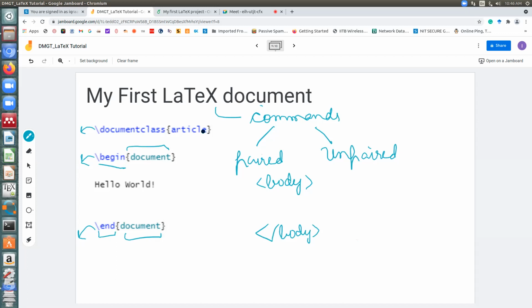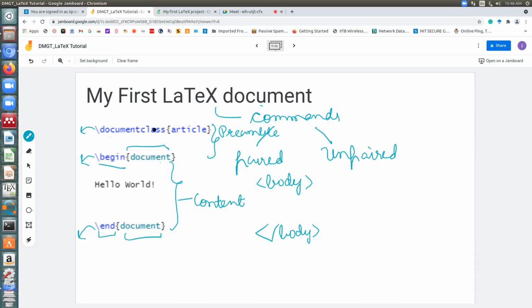Now, the things that you see on the screen are how you make your very simple LaTeX document. Anything which you write between this document class and begin document is known as your preamble. This is something which will not be printed. All the extra stuff that you require for structuring your document is written here. And anything you write between begin and end document is something which is going to get printed and is your content.